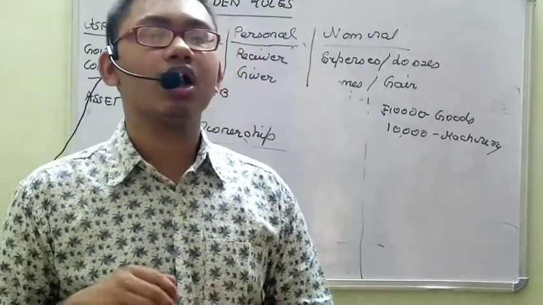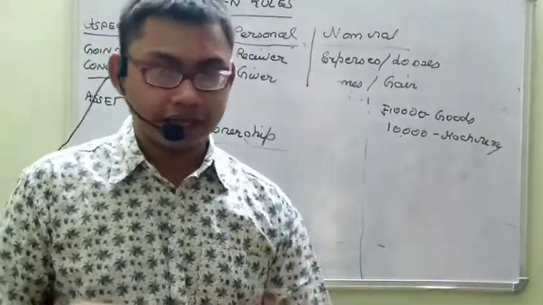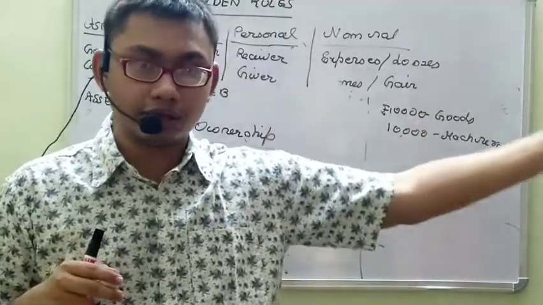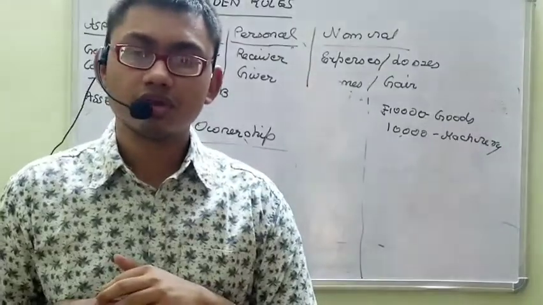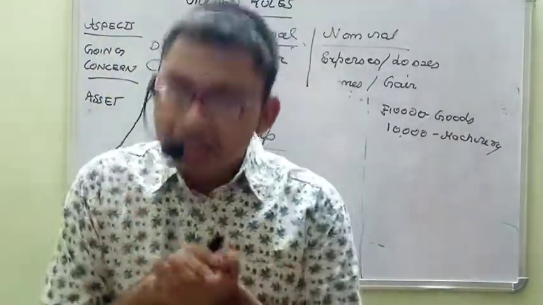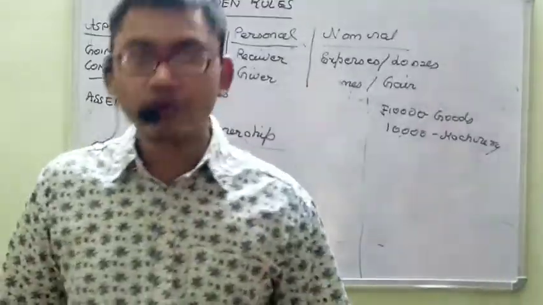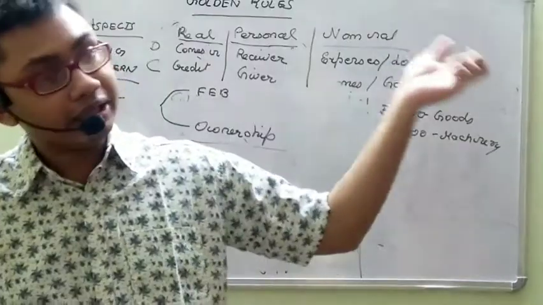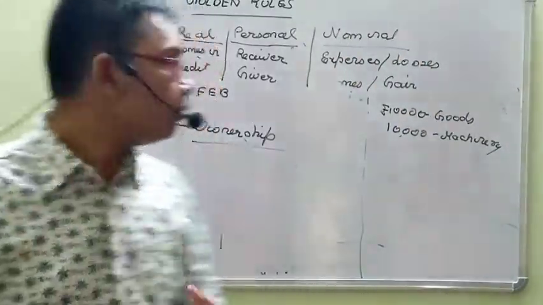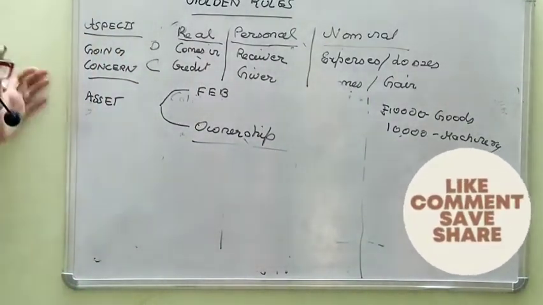Now tell me something. Goods, you are buying them as goods, it's an expense. But some goods will remain in your stock at the year end. What to do with that? You own those goods, so there is ownership. Will it offer future economic benefit? Yes, so it will be treated as an asset. Hence the closing amount of goods you have will be treated as an asset. So I hope you understood the two aspects: the going concern assumption and the classification of assets.